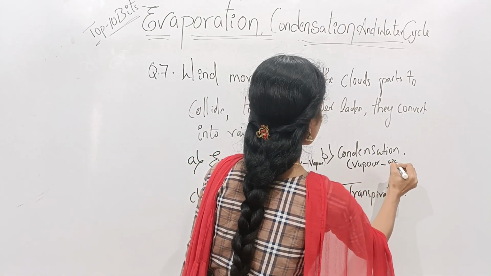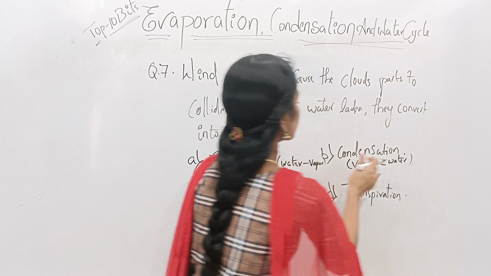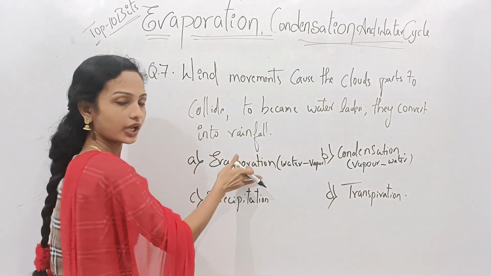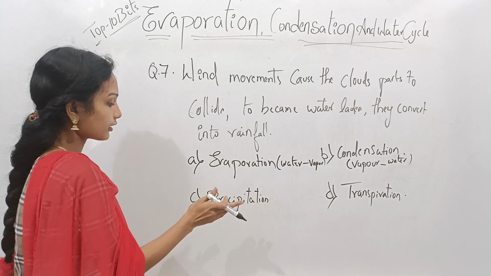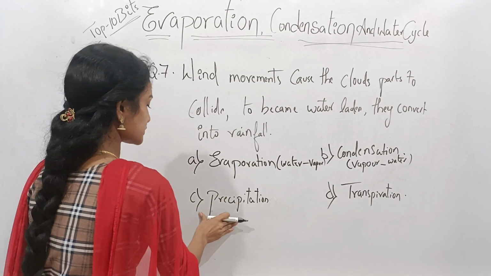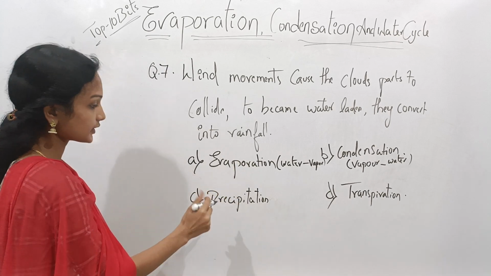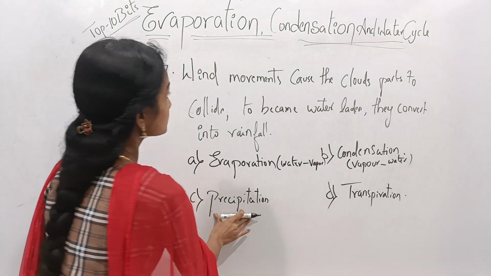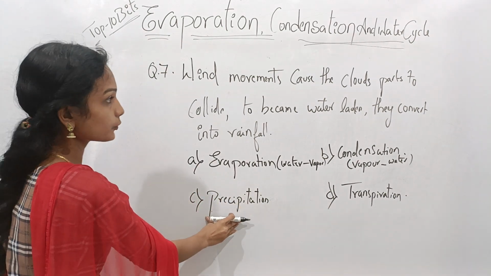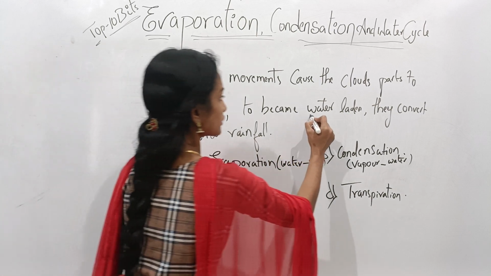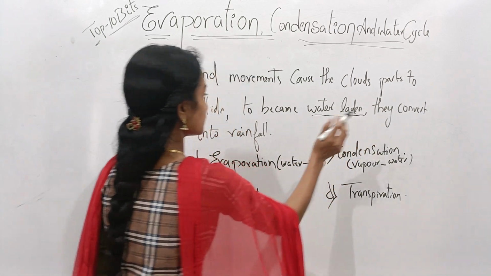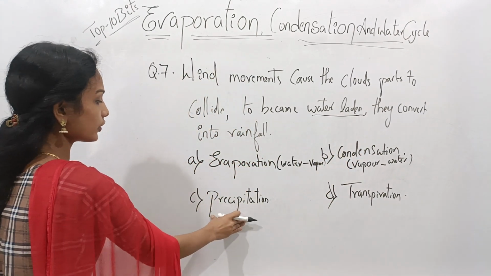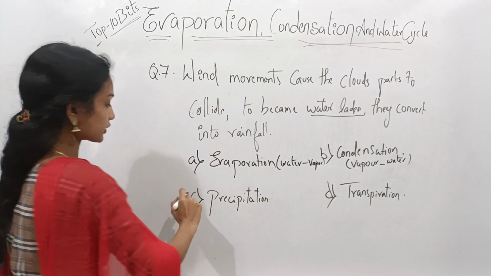That means condensation is quite opposite to evaporation. And then option C, precipitation. Precipitation means the cloud parts collide to become water laden and they are converted to rainfall. So here option C is a correct option.